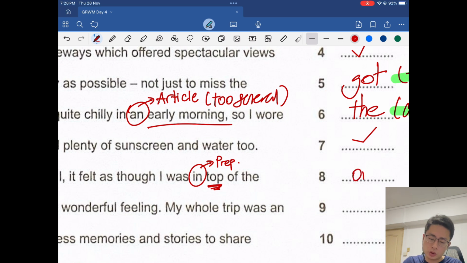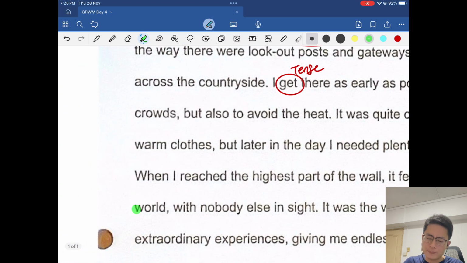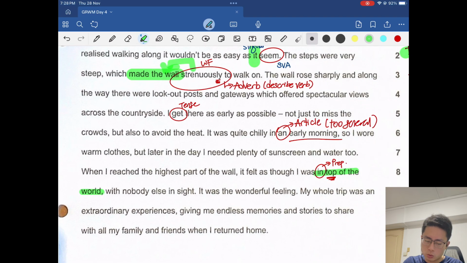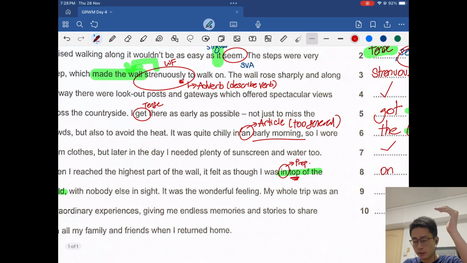And this is also a good chance for me to remind you that reading is very important, because we are exposed to this kind of idioms. Idioms are simply expressions that are part of our daily lives, that we hear a lot. For instance, a common idiom could be like, money makes the world go round, that kind of thing. So, on top of the world, you hear that a lot. It means that nothing can stop you, you're unstoppable. It's as if you have conquered everything, you're just the king of the world. So that's on top of the world. So that is the right preposition, on top.